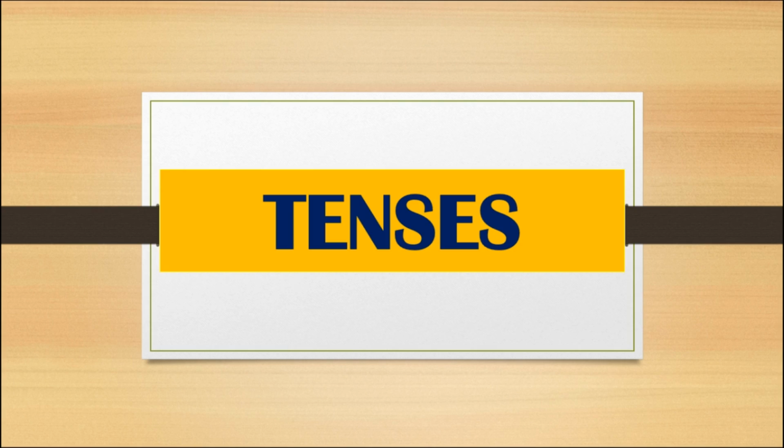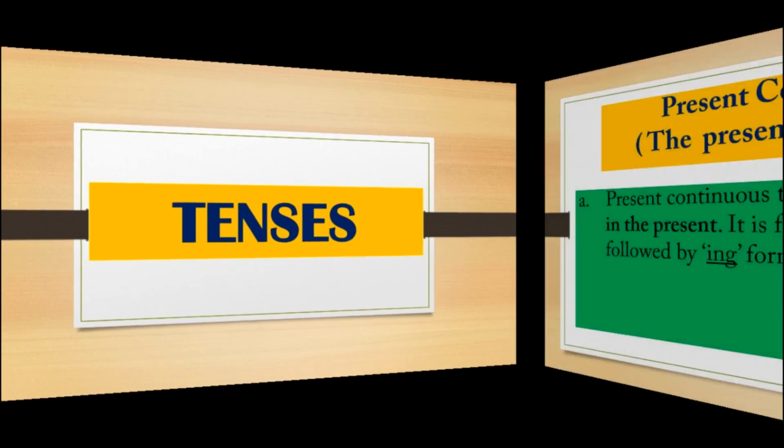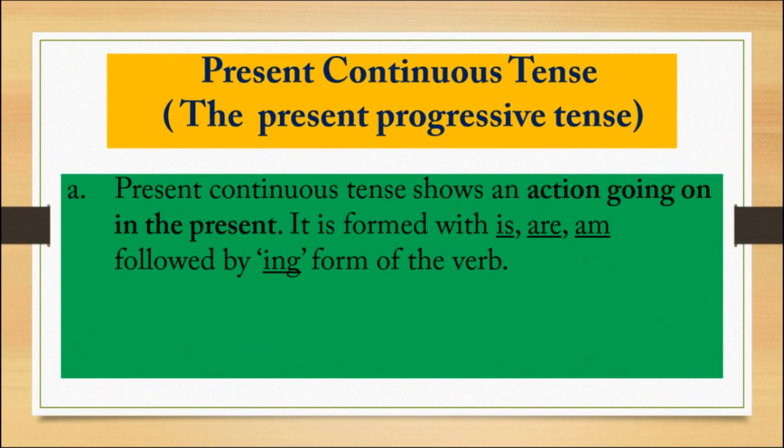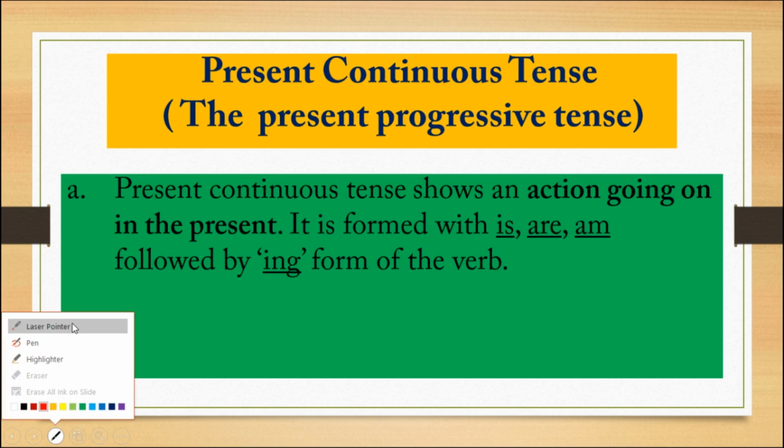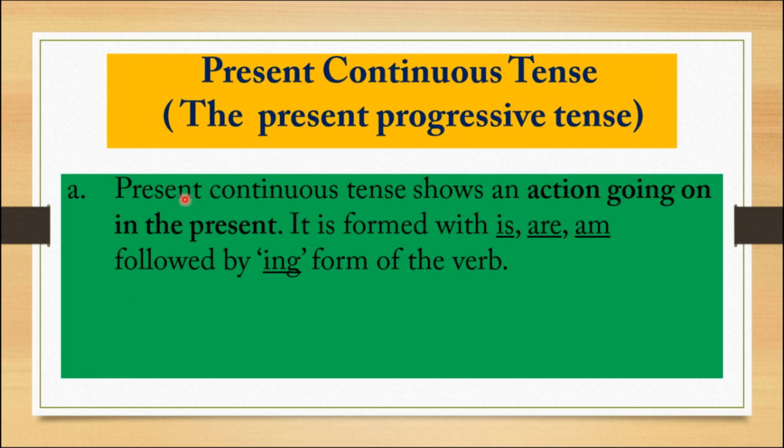Very good. Today, let us start present continuous tense. Are you ready? Present continuous tense. It is also called present progressive tense. Let us go through the definition of present continuous tense. Present continuous tense shows an action going on in the present.